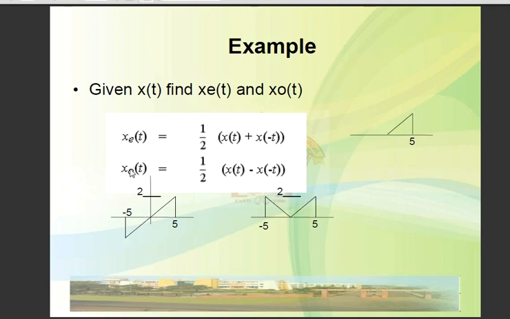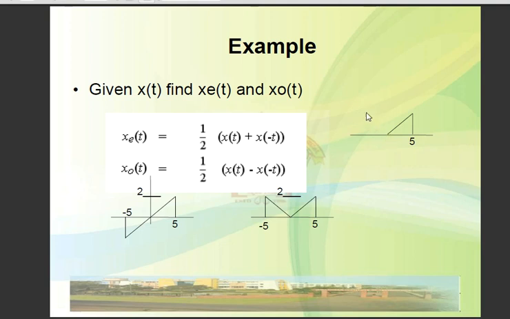Similarly, the odd signal is the subtraction of x of t and x of minus t. So x of t will remain as it is, but minus of x of minus t means this signal has to be the time reversed version and then subtracted.